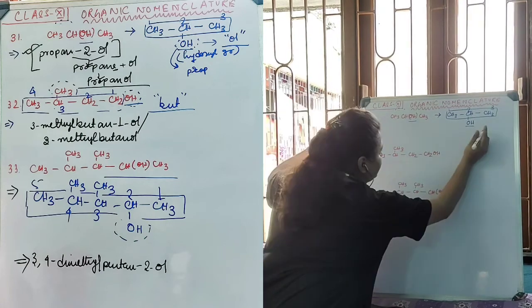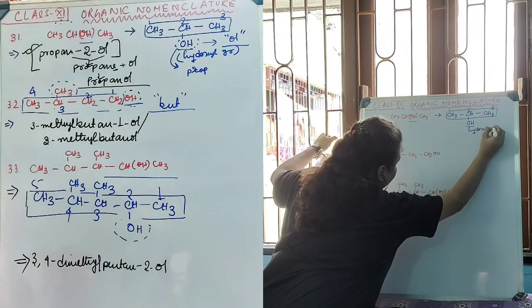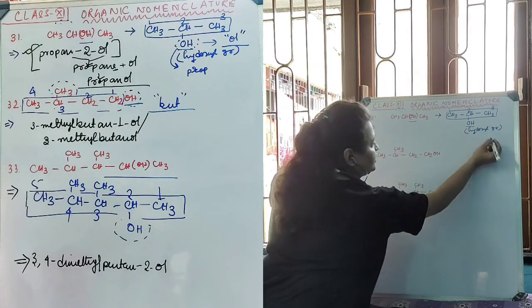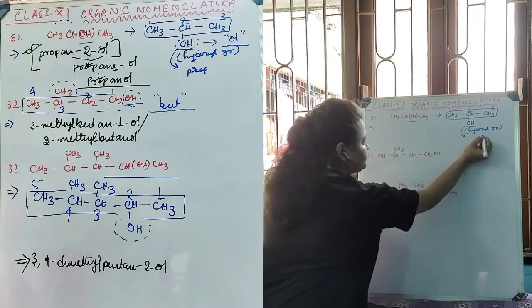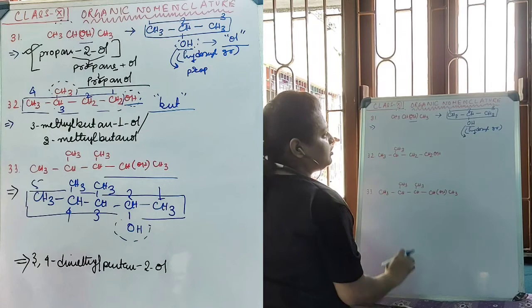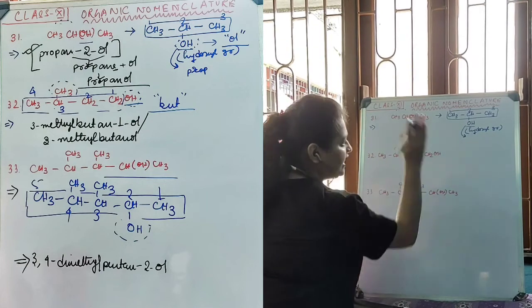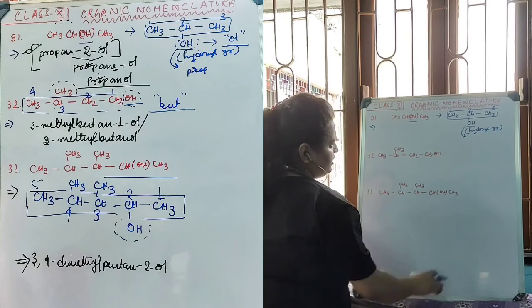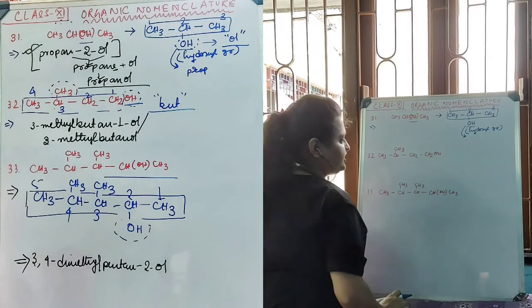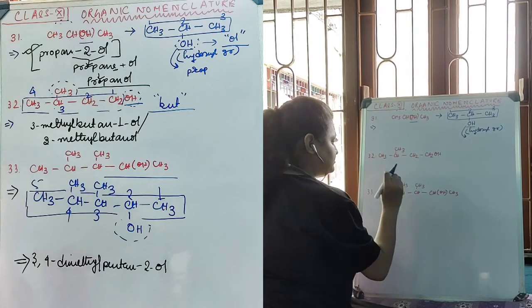This group is known as the hydroxyl group. This is a principal functional group. The name of every principal functional group is situated at the end of the main IUPAC name, and its suffix name is used.